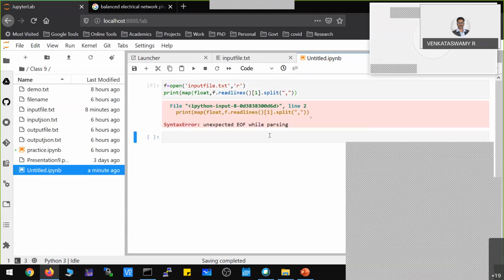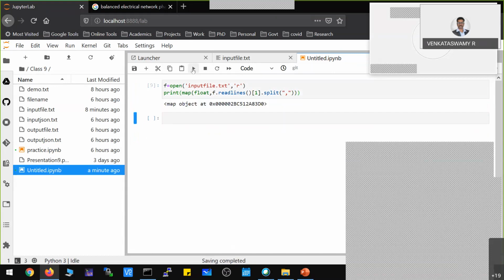Okay, the map object is created. You just convert that object to a list. I just converted it. Now can you see here? Previously it was an array of strings. Now it is an array of float values. I converted all those things to float.